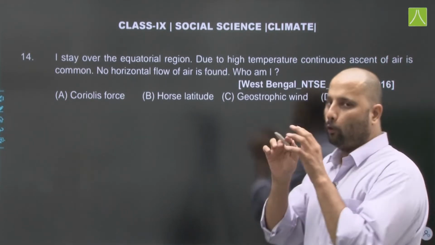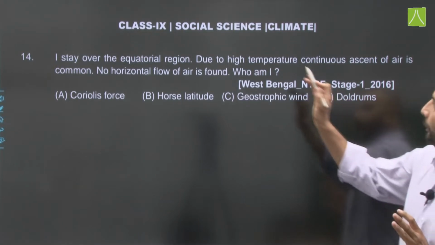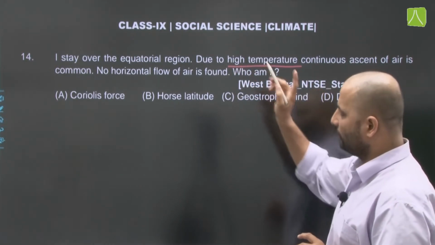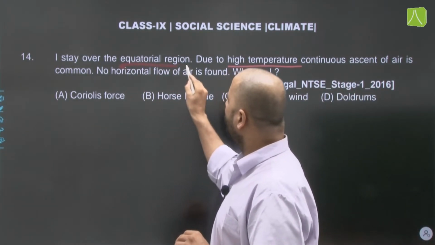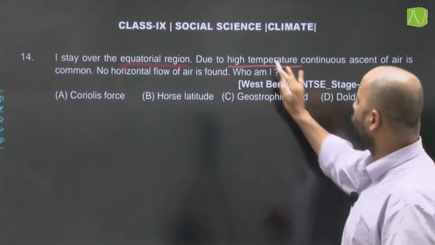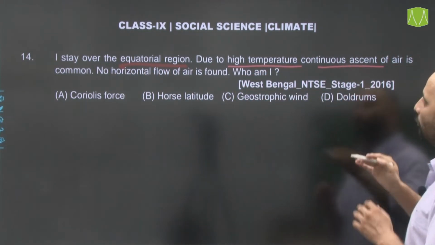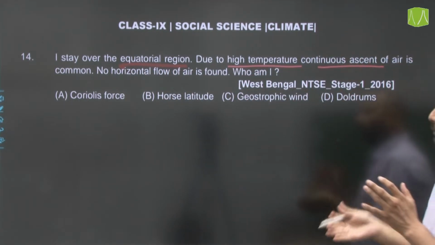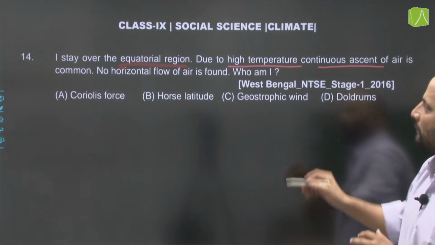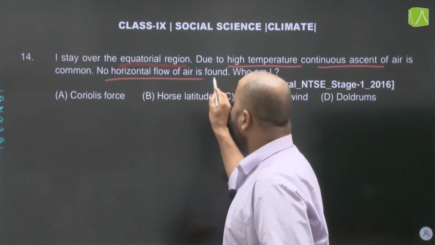I stay over the equatorial region due to high temperature. Now, the first condition given is that I am staying at the equatorial region due to high temperature, continuous ascent of air is common, that is, the vertical rise of air is common, and no horizontal flow of air is found.